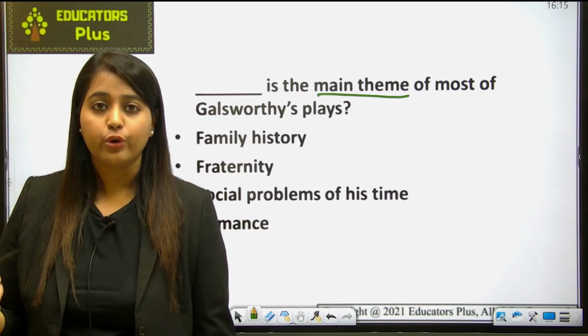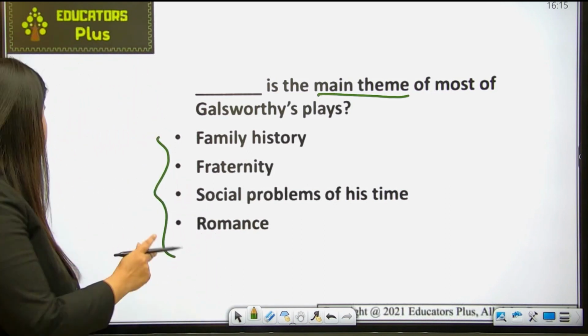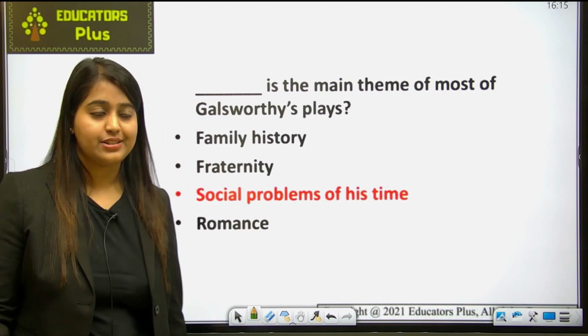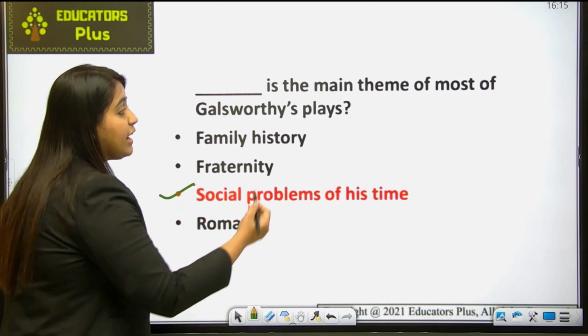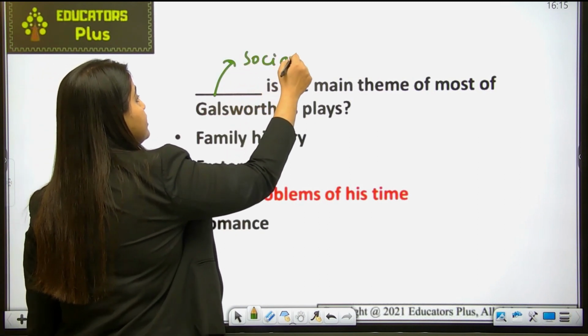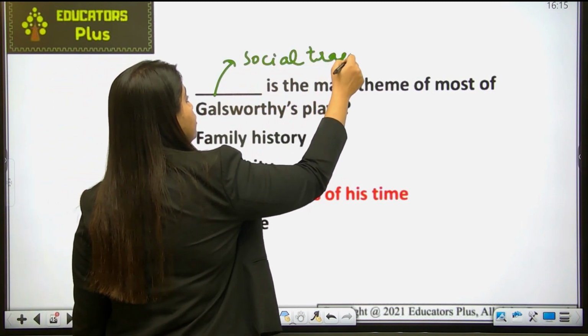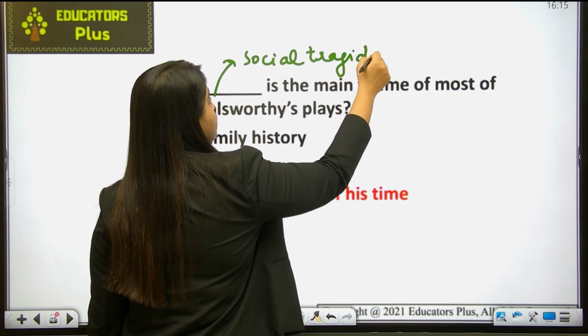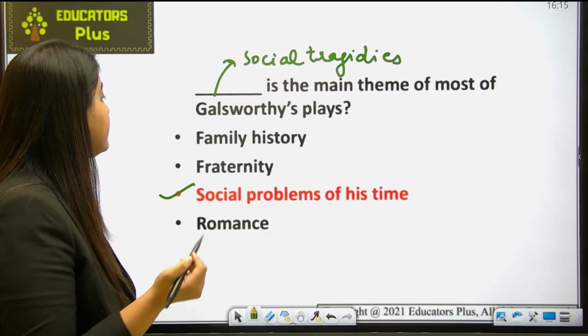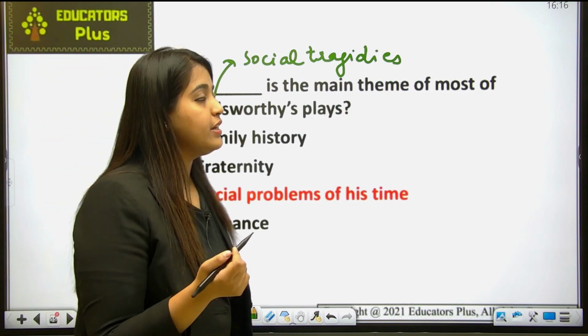Okay, so write in your notebook. I will be solving that. So the correct answer is social problems of his time, and it is very evident as well, as I told you, that Galsworthy is famous for writing social tragedies. Okay, जिसमें वो social issues को portray करता है. ठीक है, he portrays the social issues of his time.